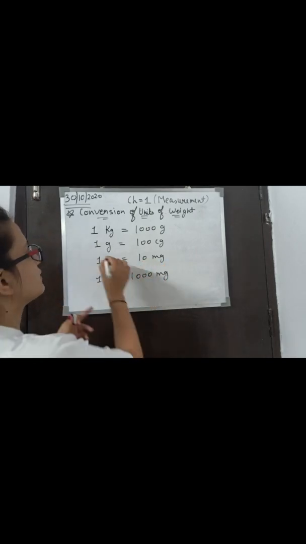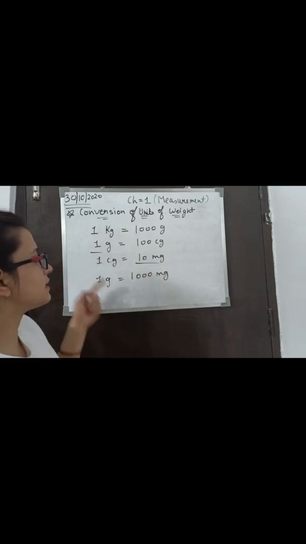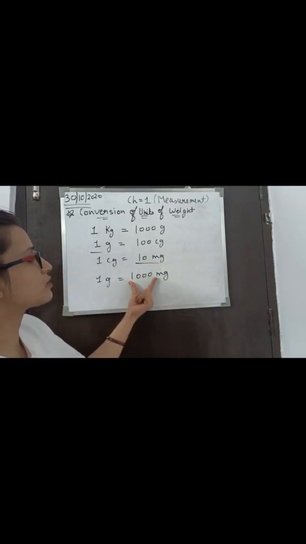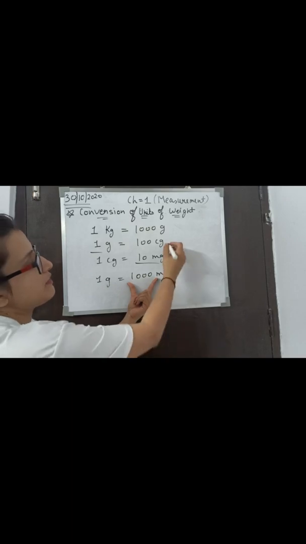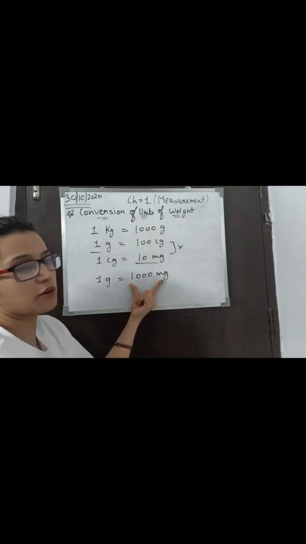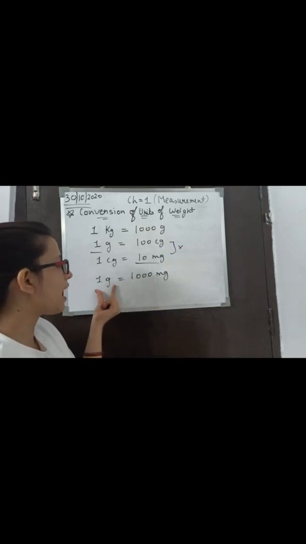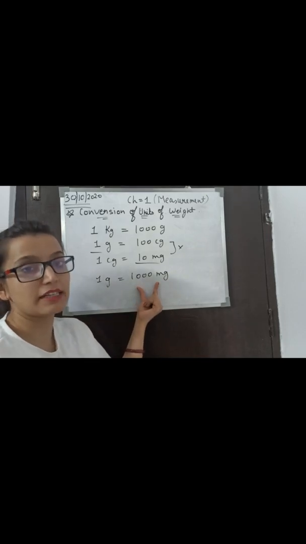If we compare these, 1 gram is equal to 1000 milligrams, because when we multiply these two numbers, we get 1000.